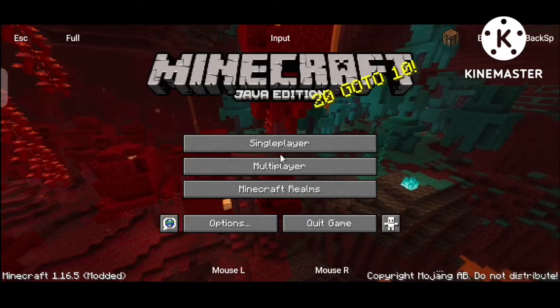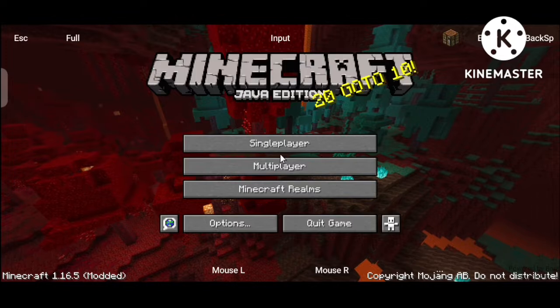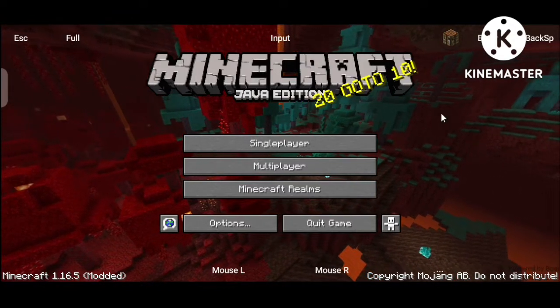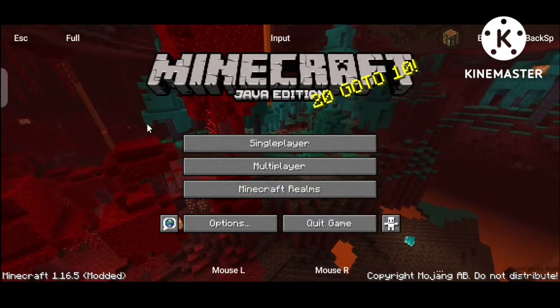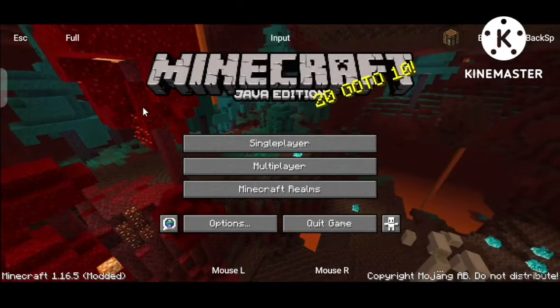Hello guys. Today I'll tell you how to fix the mouse click problem in Hello Launcher. As you can see, wherever I click the mouse, it responds directly to it, which is very annoying. So to get a PojavLauncher-like mouse, follow my steps.